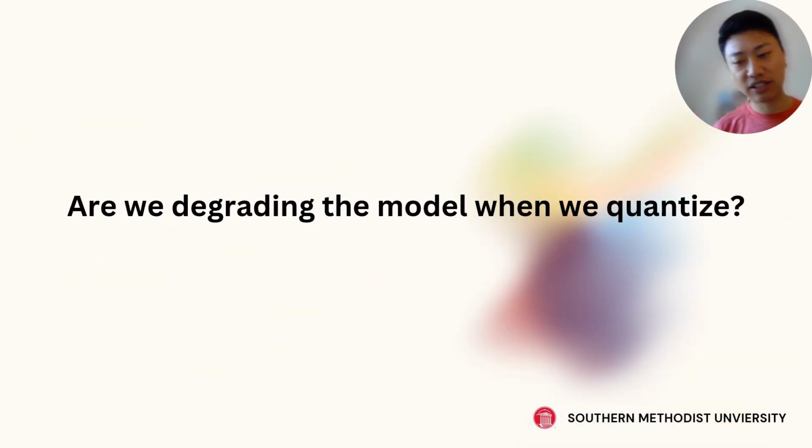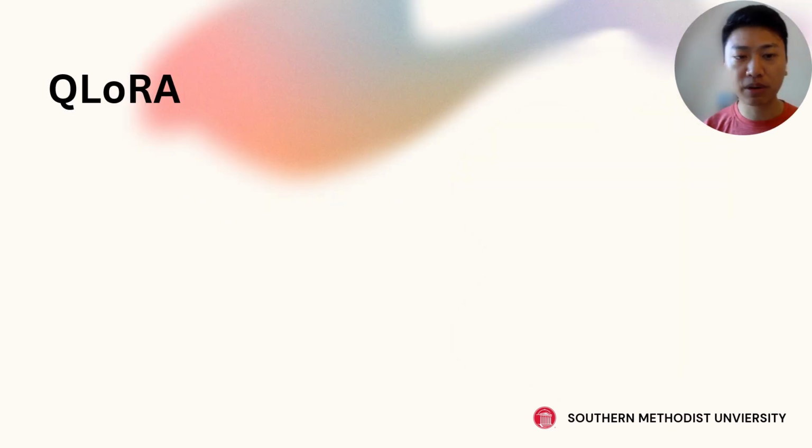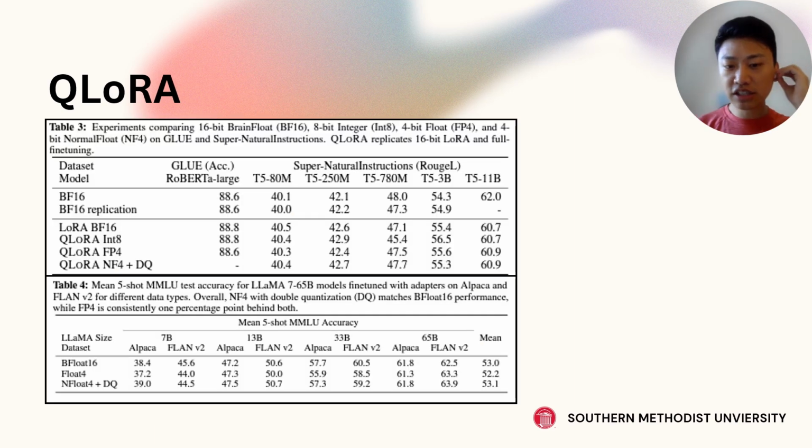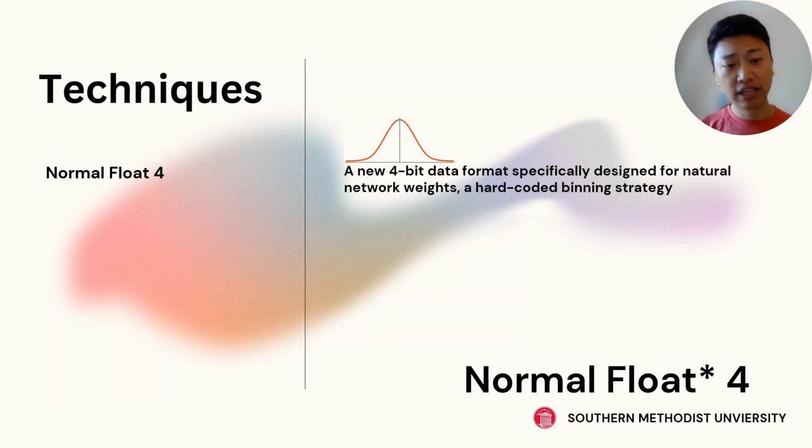But I want to talk about this idea. When we talk about quantizing, are we actually degrading the model? We definitely lost some precision, if you saw the image I showed earlier, but are we actually degrading the model? In this paper called QLoRA, it talks about how we quantize, so compress, our model, but not degrade it. It used a few ideas here, the first one being the NormalFloat data type.